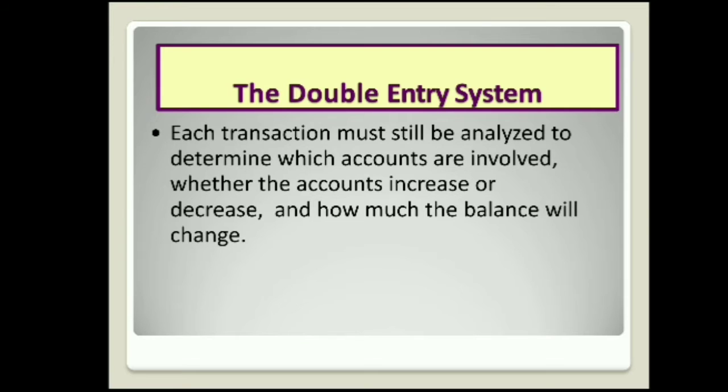This implies that we need to analyze the transaction and identify the accounts involved, identify those accounts which are increased by the transaction and the other account which is decreased by the transaction, and what the balance change will be.